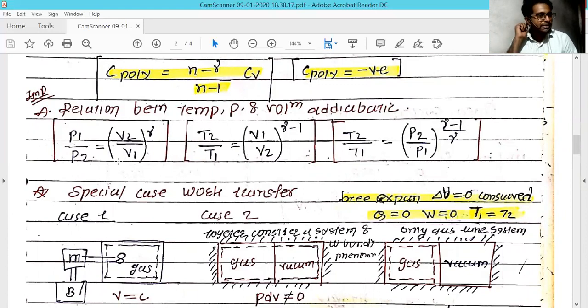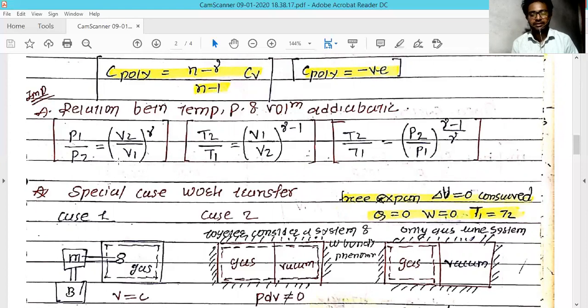If you rearrange that formula, you get P1 divided by P2 equal to V2 divided by V1 raised to gamma. Taking the same formula, P1 V1 raised to gamma equal to P2 V2 raised to gamma, simply take out V1 from V1 raised to gamma. Then the formula becomes P1 V1 raised to gamma minus 1.